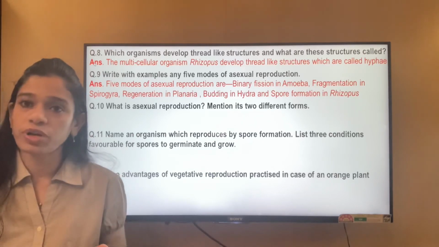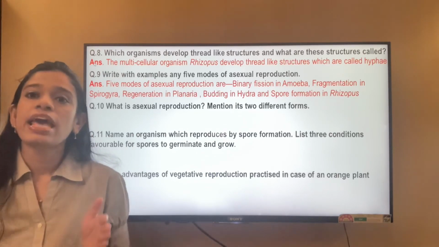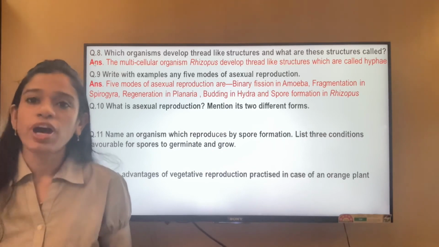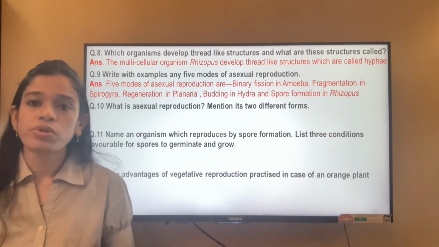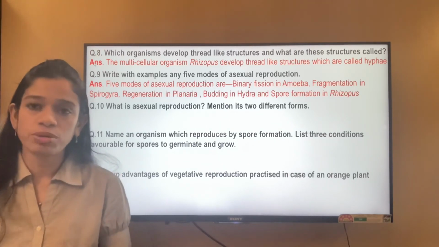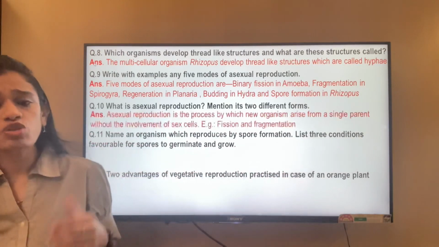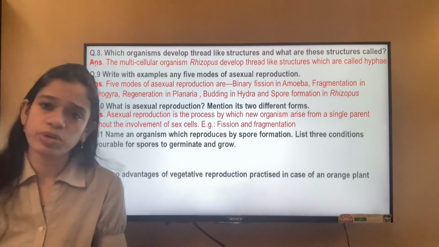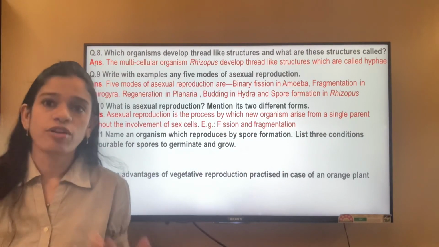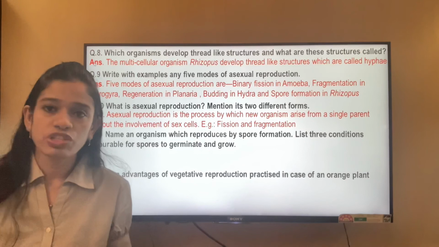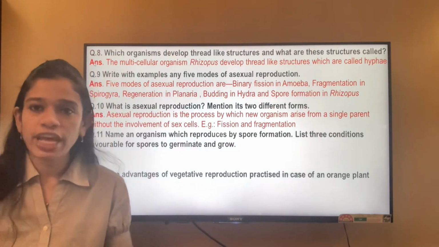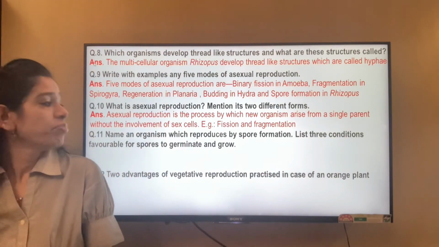It is the mode of reproduction involving only one parent and without the formation of sex cells or germ cells. The 2 different forms of asexual reproduction can be fission, fragmentation, regeneration or spore formation, any of them.